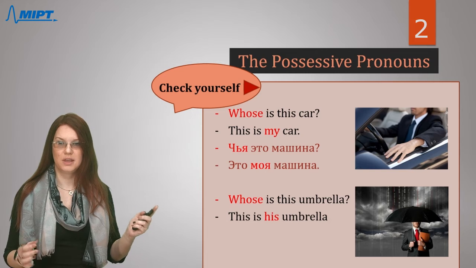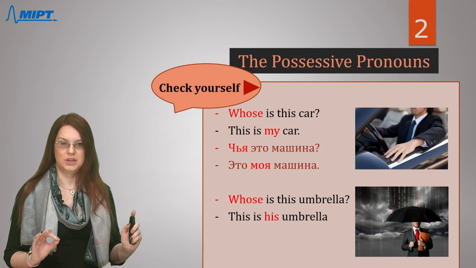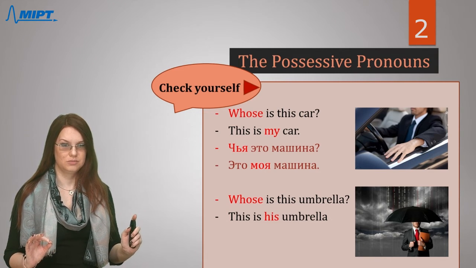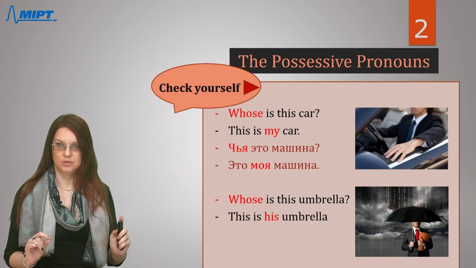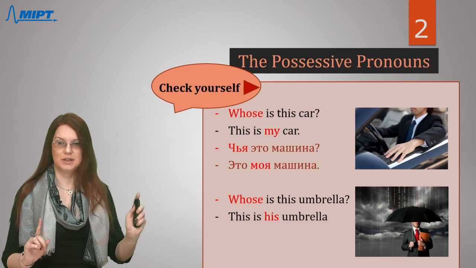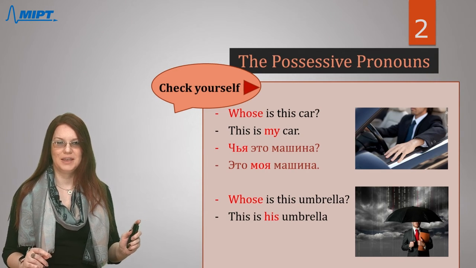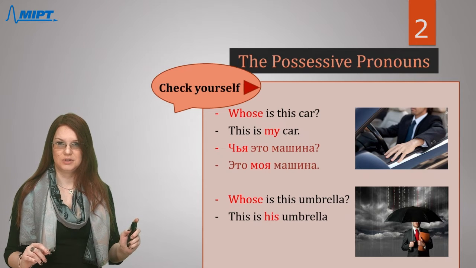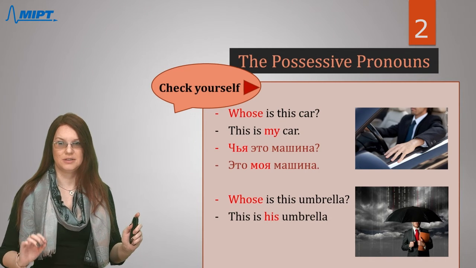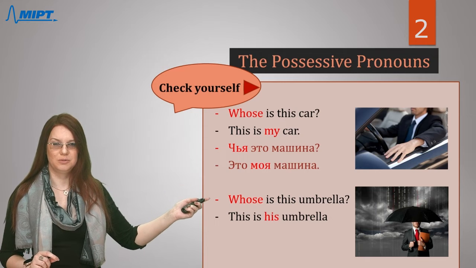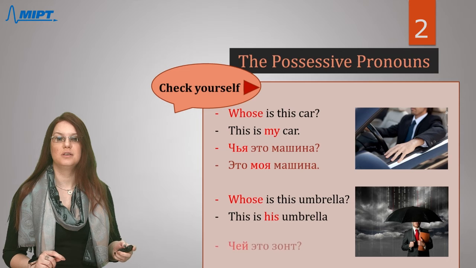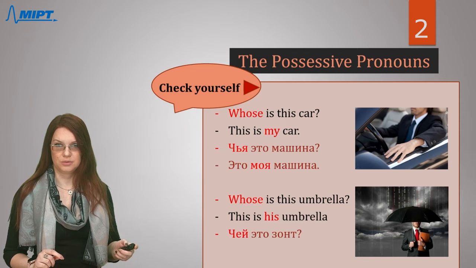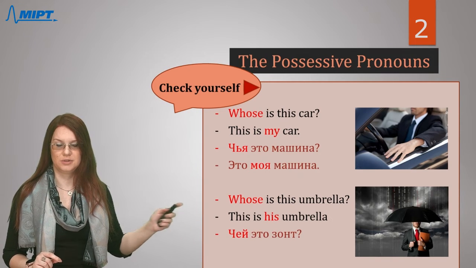Umbrella. First, we need to think which word we should use here. Umbrella means зонт. Next step, let's think, is it masculine, feminine, neutral, or plural? So, зонт, it's masculine, right? If we want to ask this question, whose, for a masculine noun, it will sound like чей. Чей это зонт?